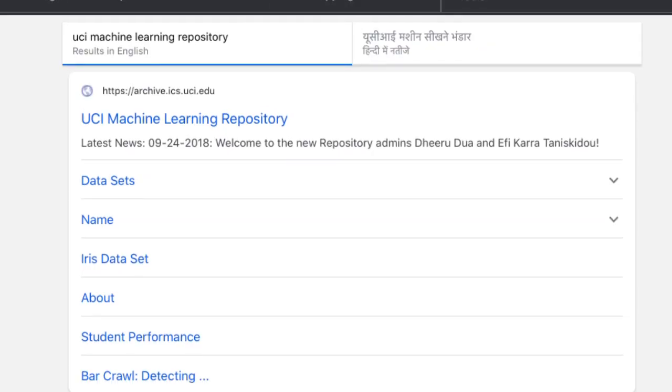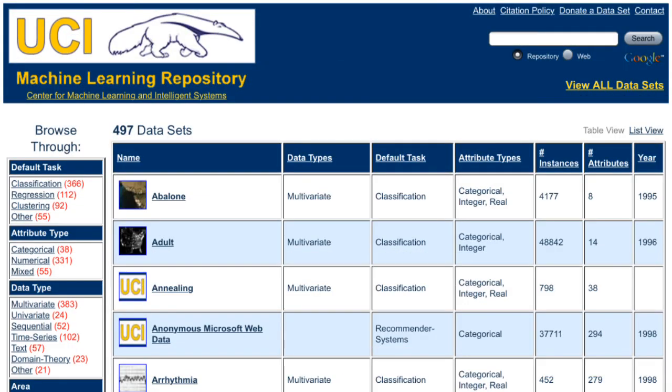The seventh website is the UCI Machine Learning Repository. The University of California, Irvine hosts 440 datasets as a service to the machine learning community. These datasets are nice because most of them are squeaky clean and ready for modeling. Here are some examples. The Iris dataset that you have seen most of the time in YouTube videos, the most famous pattern recognition dataset. The Wine dataset, using chemical analysis to determine the origin of wine. The forest fires dataset, where you try to predict the burn area of forest fires.